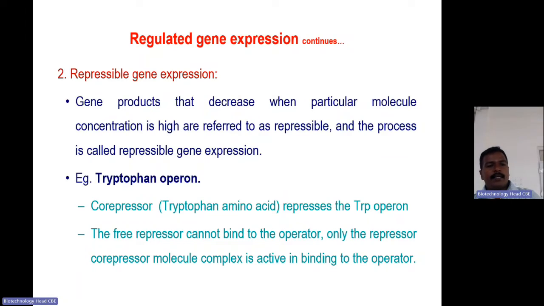So in repressible gene expression, take the biosynthetic pathway of tryptophan. When the tryptophan amount is very high or enough, there is no need for additional tryptophan. At that time the trp operon should shut off, so transcription should not happen. So tryptophan acts as a corepressor that stops the trp operon, so the biosynthesis of tryptophan will be arrested. We will see this later: the repressible operon, the trp operon, and the lactose operon.